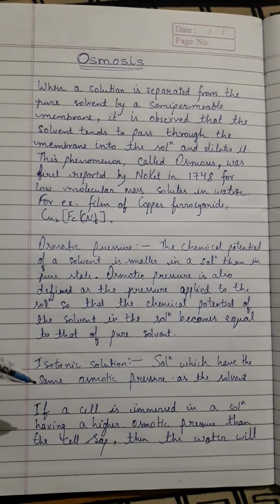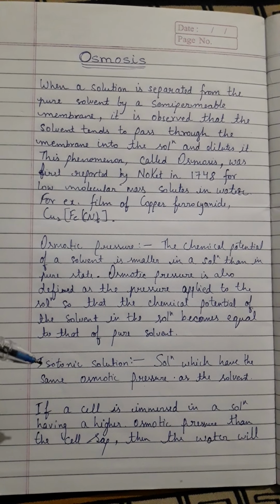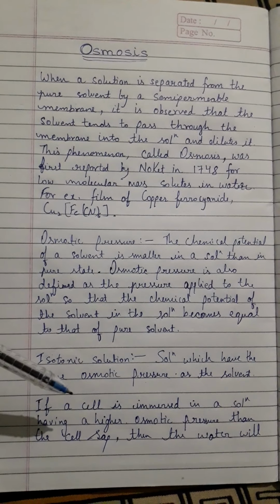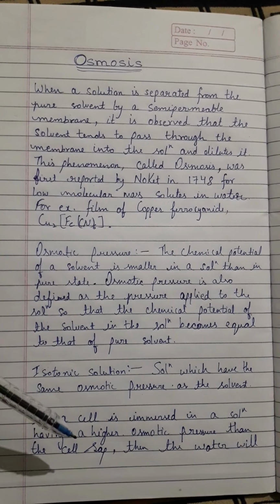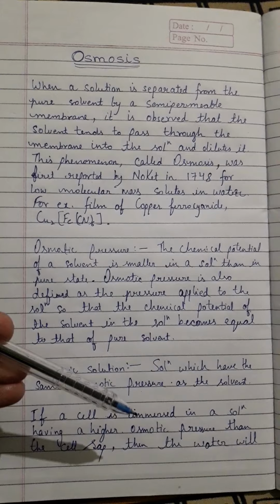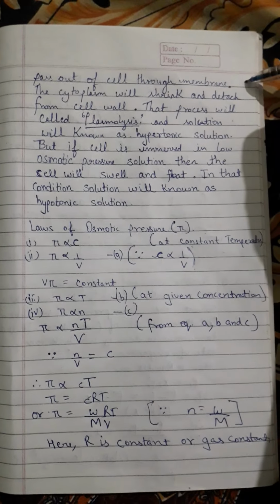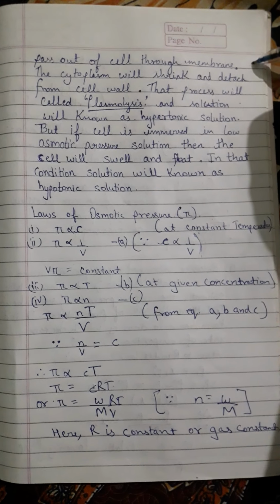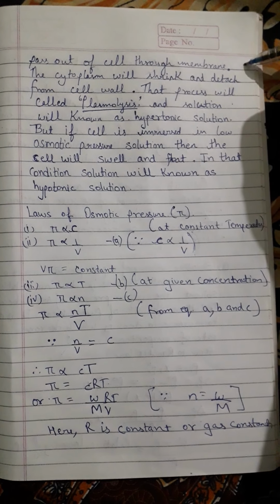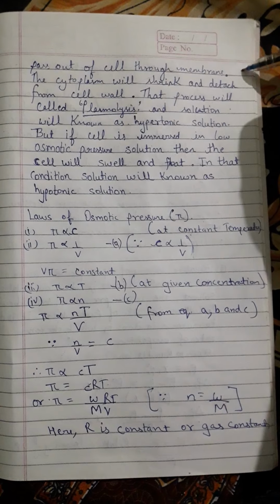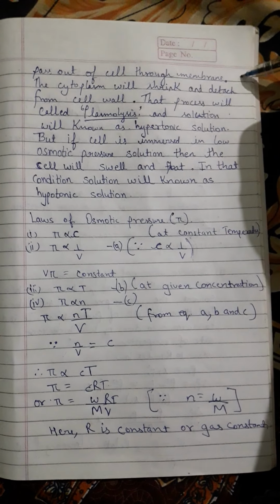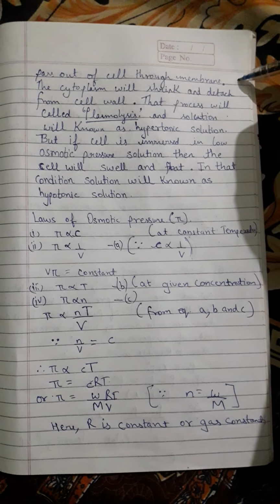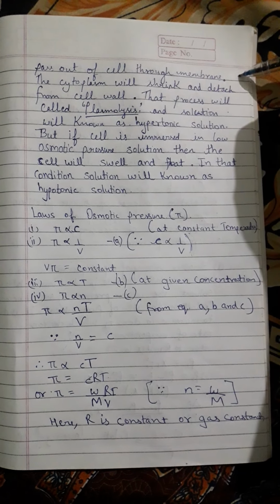After that, another topic which is important to understand: if a cell is immersed in a solution having a higher osmotic pressure than the cell sap, then the water will pass out of the cell through the membrane. The cytoplasm will shrink and detach from the cell wall. That process is called plasmolysis and the solution is known as a hypertonic solution. But if the cell is immersed in a low osmotic pressure solution, then the cell will swell and float. In that condition, the solution is known as a hypotonic solution.